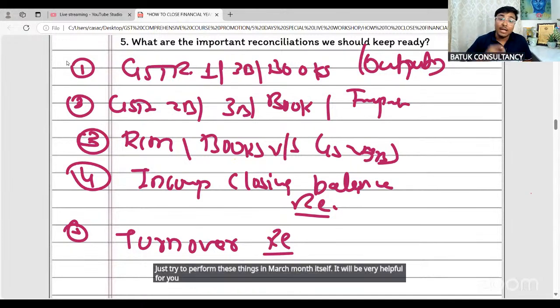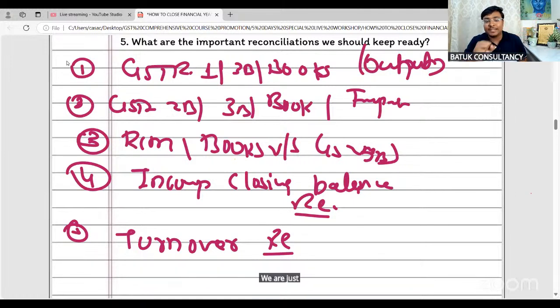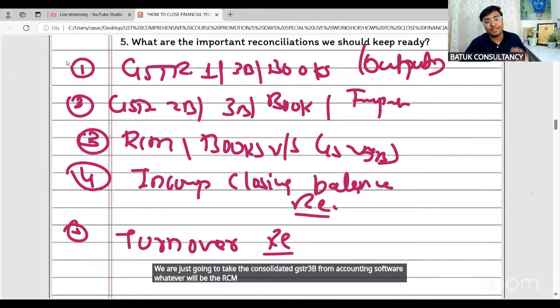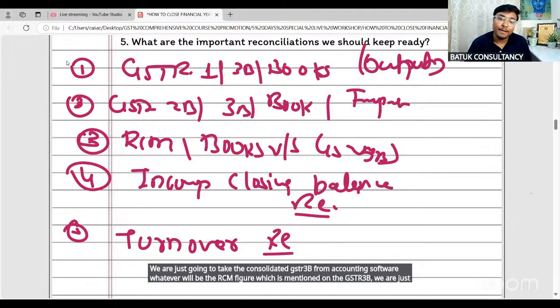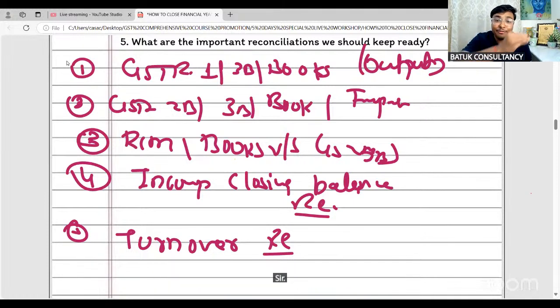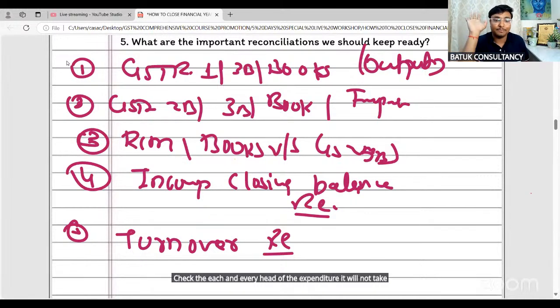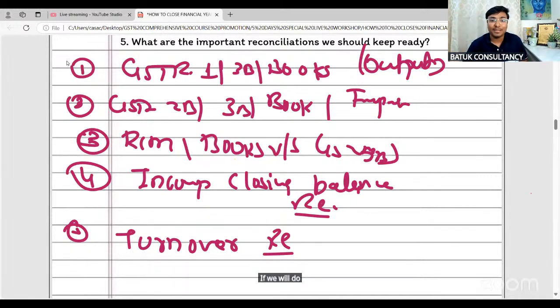For the input closing balance comparison, or whenever you prepare the RCM reconciliation, at that time we are making one big mistake. We just take the consolidated GSTR 3B from the accounting software. Whatever RCM figure is mentioned on the GSTR 3B, we just reconcile it with our GSTR 3B which has been filed on the GSTN common portal. Sir, also re-verify from the profit and loss account, on the expenditure side, whether the expenditure mentioned in the profit and loss account is liable for the reverse charge mechanism or not. Check each and every head of expenditure. It will not take more than 5 minutes if you do it efficiently.